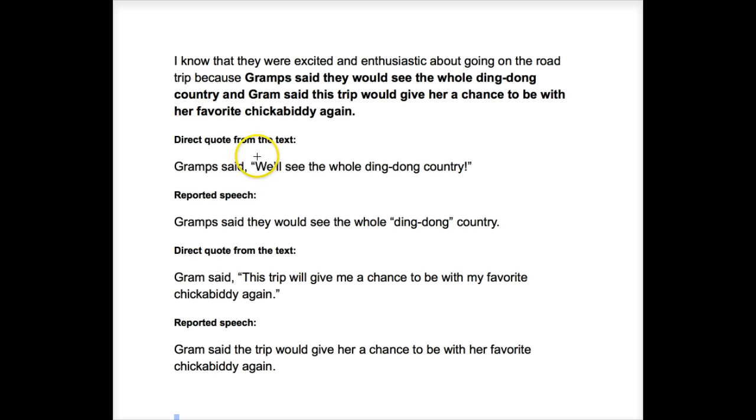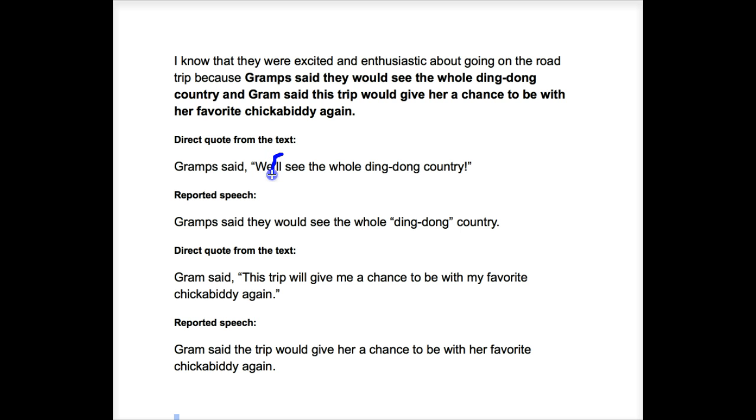Now let's look at the second difference. Here, Gramps says, we will see the whole Ding Dong country, but when I report what he said, I change the pronoun to they. Because Gramps can say we, because we means himself included, but when I say what he said, I use they, meaning Gramps and those people, but I'm not included, I'm just reporting what they said. So you notice the first thing is the pronoun will change. Okay, second, you'll notice that the verb tense changed.